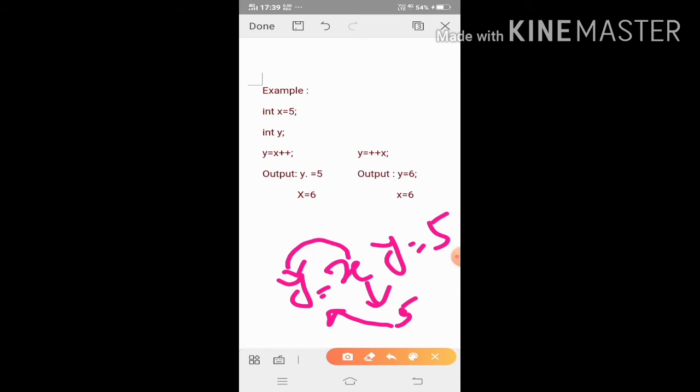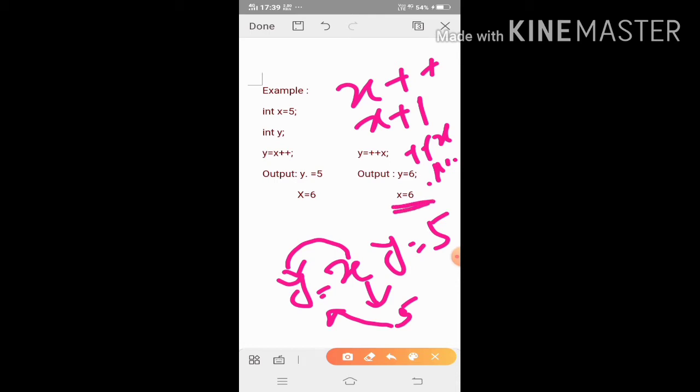After that it will increase the value. So now x plus plus means it will increase the value by 1 unit, actually x plus 1. Therefore x is equal to 6. In case of y equal to plus plus x, the value will increase first. So plus plus x means x plus 1, where x is 5 plus 1, meaning 6.